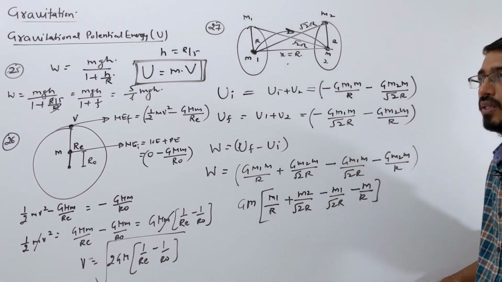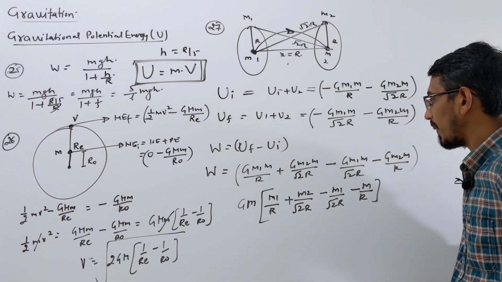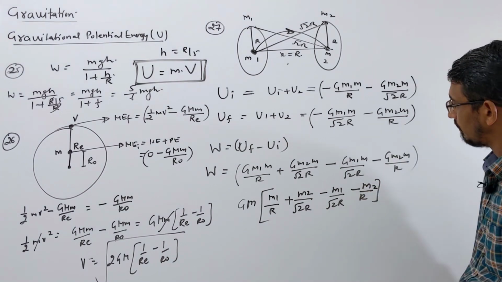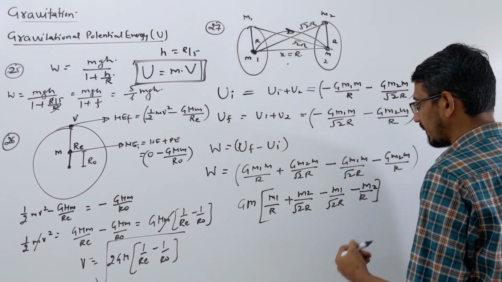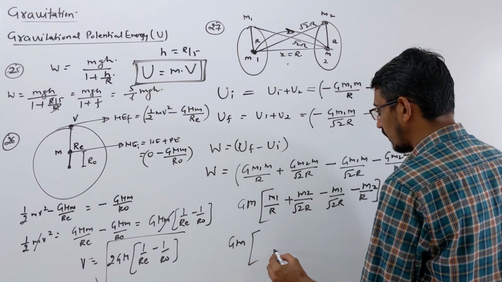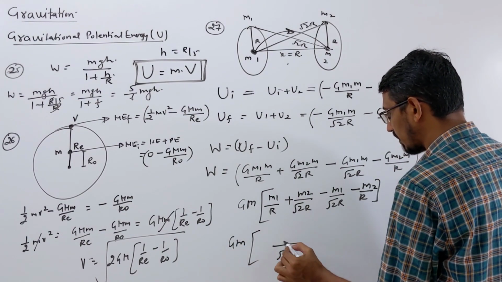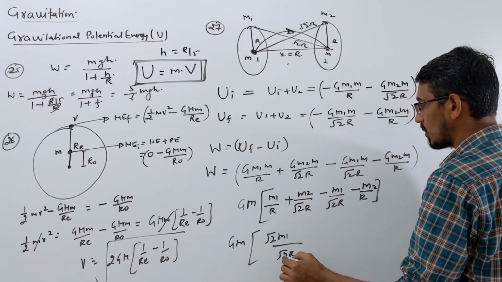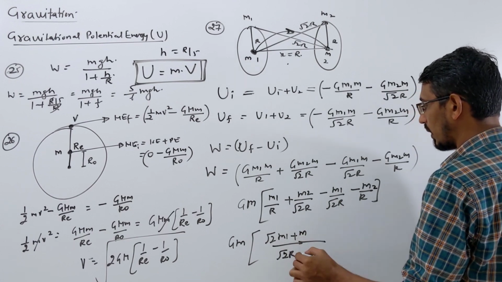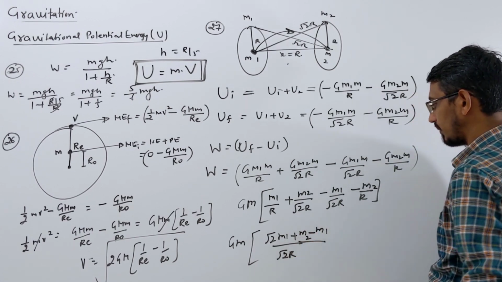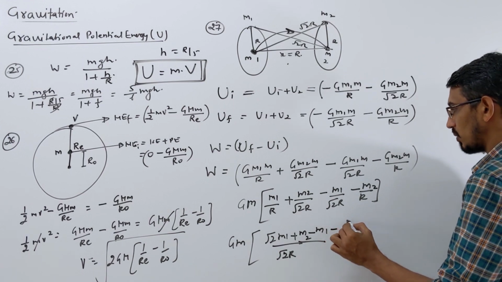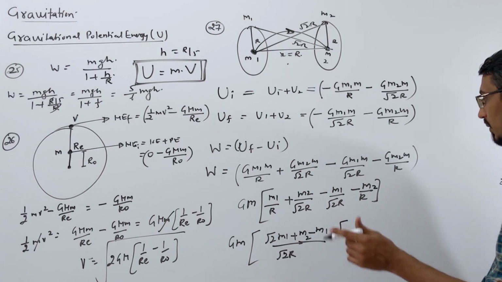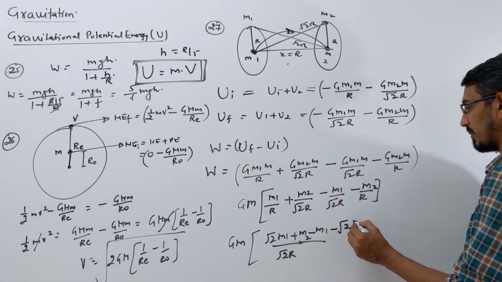If you see carefully here, this is m2. Now it's okay, so let's take common here. G m I took already outside. You take root 2 r as common. This is the common term. R goes root 2 times into m1. 2r goes one time, so just m2. Then 2r goes one time, so minus m1, and r goes, so minus root 2 times m2.